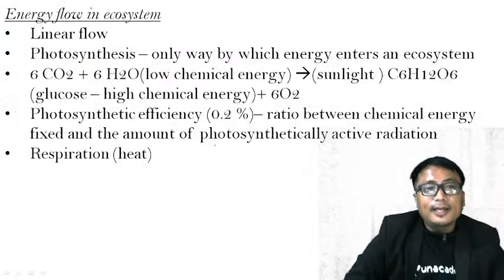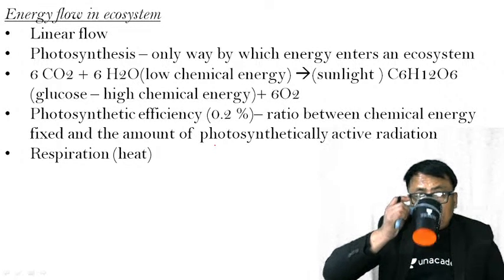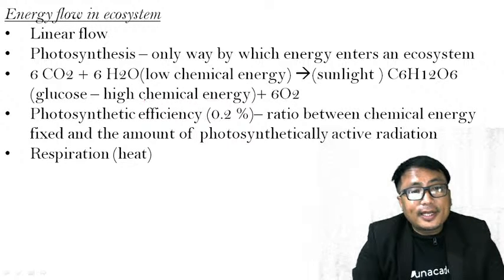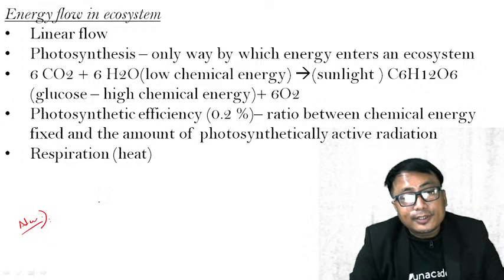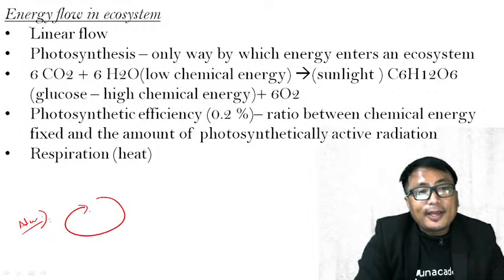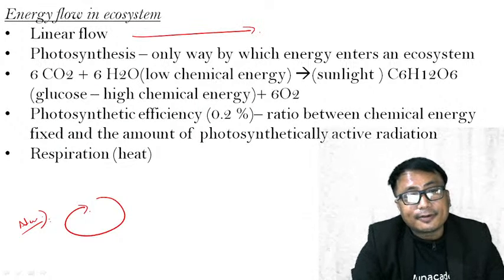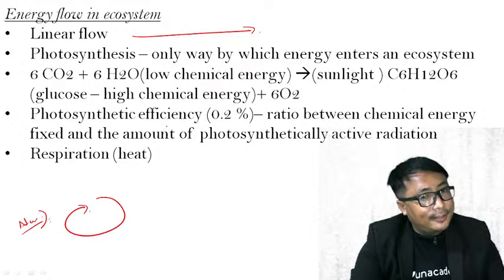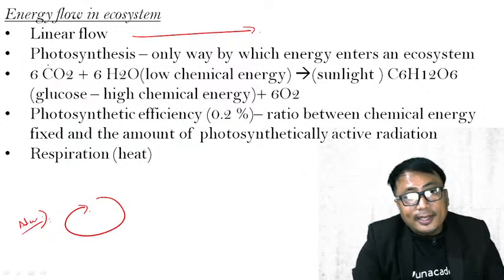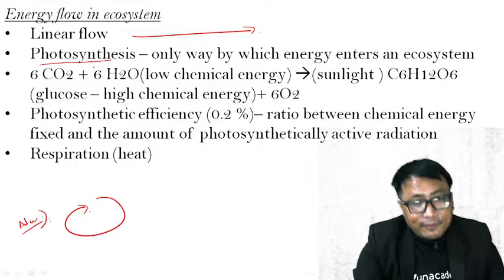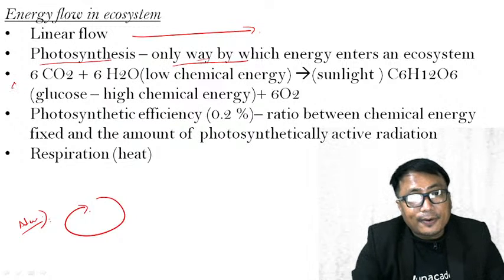Clear? Flow of energy, the second function of the ecosystem. Energy flow in an ecosystem. Now, the nutrient flow in the ecosystem is cyclic in nature. The energy flow in the ecosystem, on the other hand, is linear in nature. Okay, clear? Say for example, the autotrophs or the plants take the help of photosynthesis, the only way by which energy enters an ecosystem.